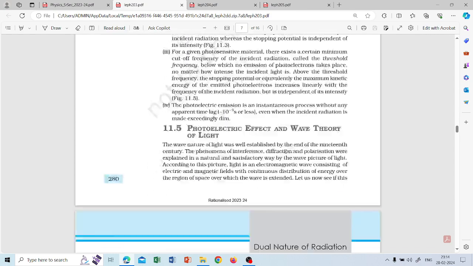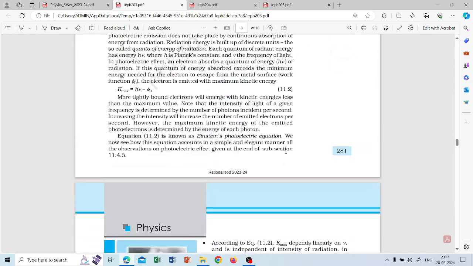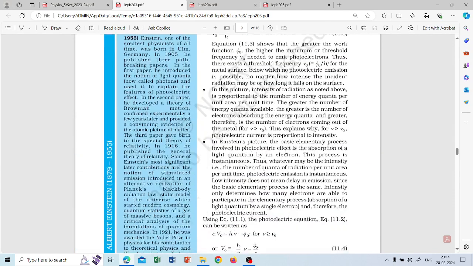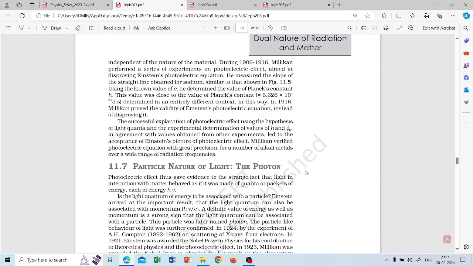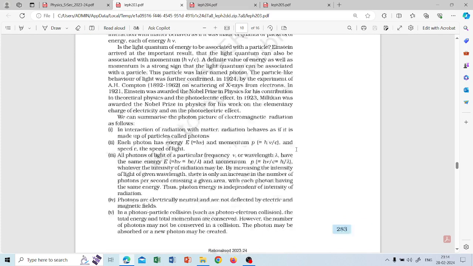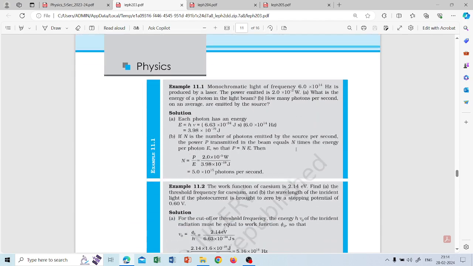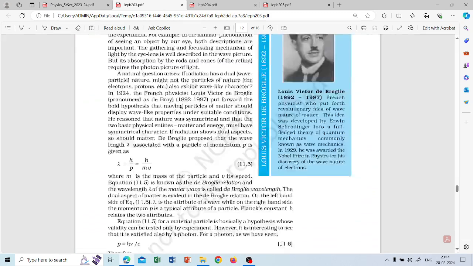So you have to know this, and then the most important part is the photoelectric equation, and also how you have to explain it, followed by the particle nature of light. It will show what photons are. These explain the photon picture of light, then the numerical problem, and then the de Broglie wavelength.